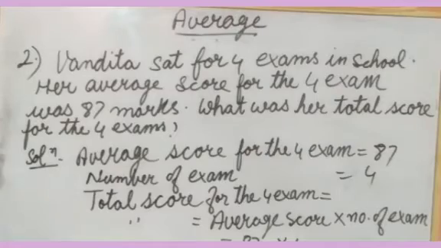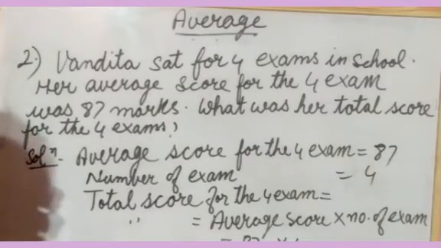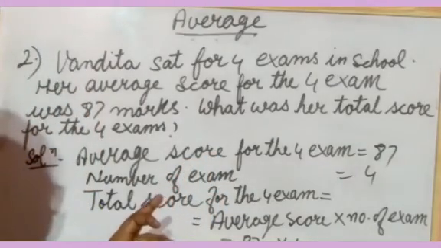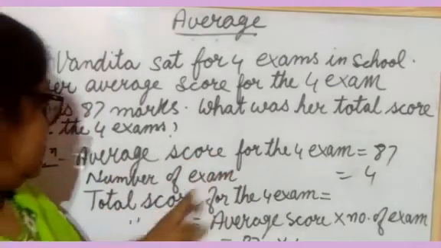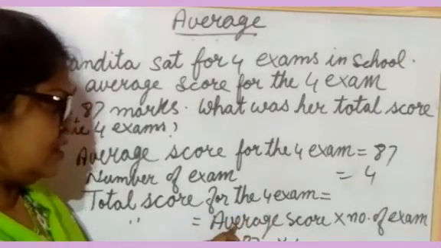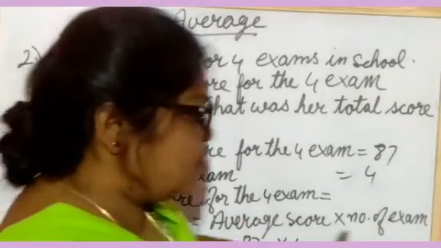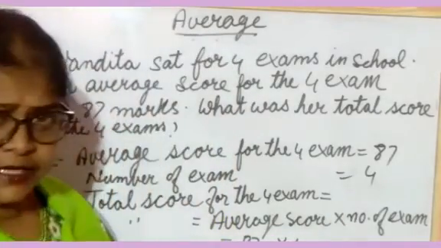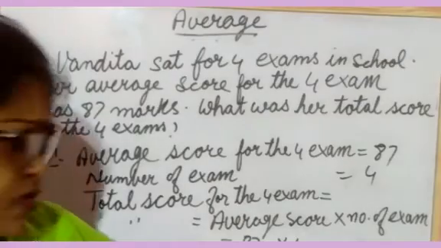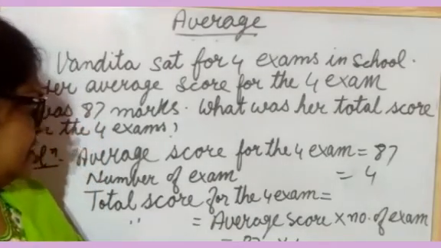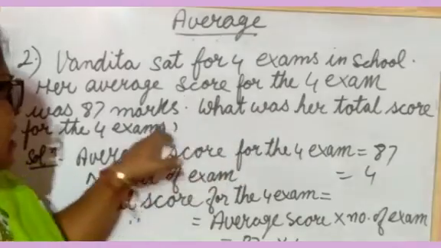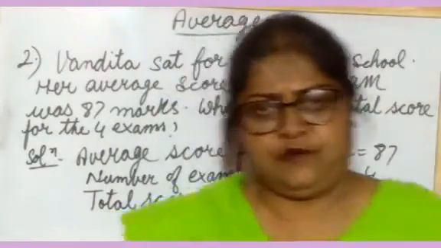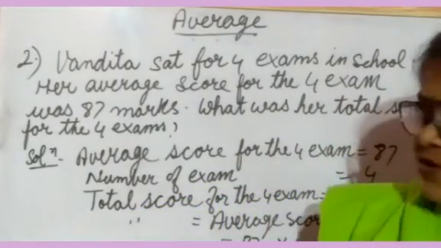So what you are seeing in this question is that Vandita has given 4 exams. In those exams, her average score is 87. So you have to take out the total score. For taking out the total score, you will multiply the average score into the number of exams. When you multiply, what answer did you get here? 348. So this much is the total score for her 4 exams. So it is clear to you all?